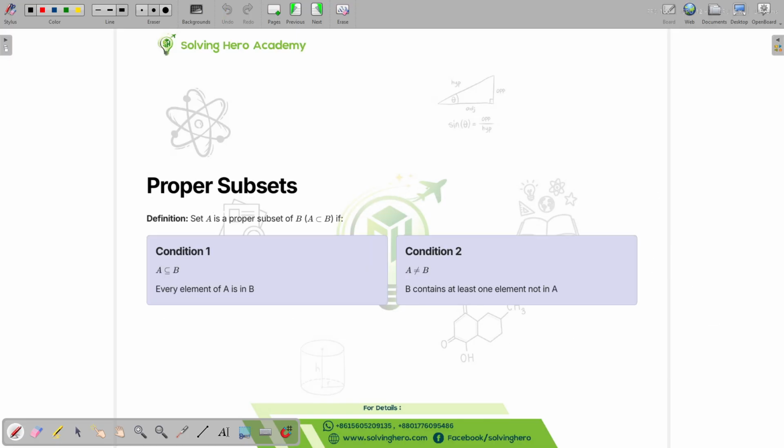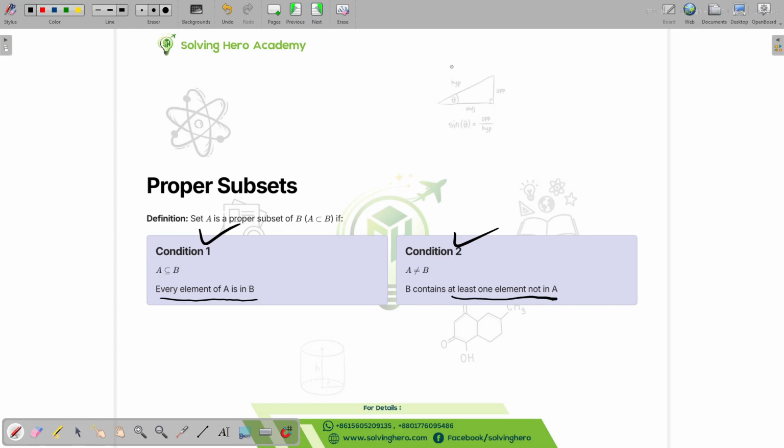Now let's move on to the next slide, where we're talking about proper subsets. What does a proper subset mean? It means every element of A is in B. In order to be a proper subset, it needs to meet two conditions. The first condition is that every element of A has to be in B. And if A is not equal to B, then B contains at least one element not in A.